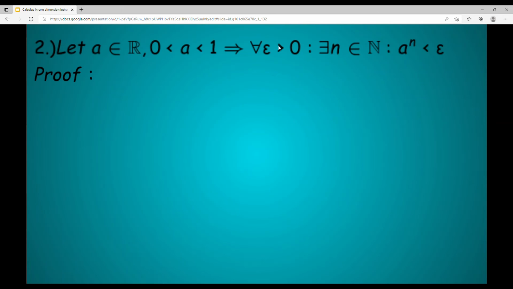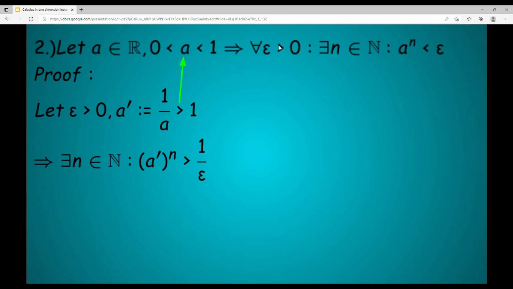So let's prove this. Suppose we have some positive epsilon and we introduce a dash as 1 over a, which is greater than 1. Then there exists an n such that a dash to the power of n is greater than 1 over epsilon. Here we use our first proposition with b equals 1 over epsilon.